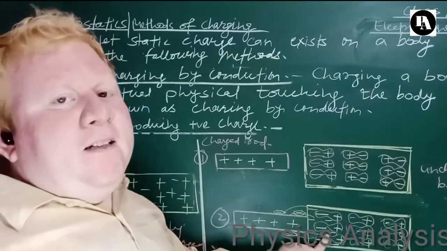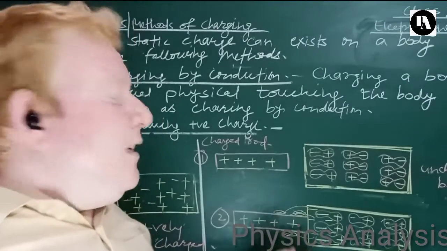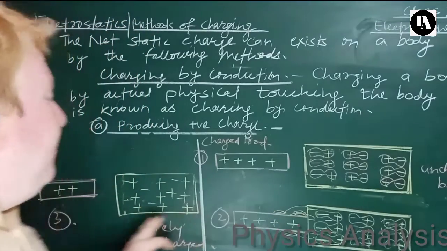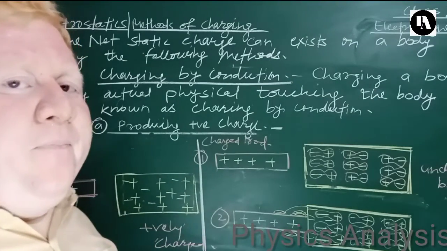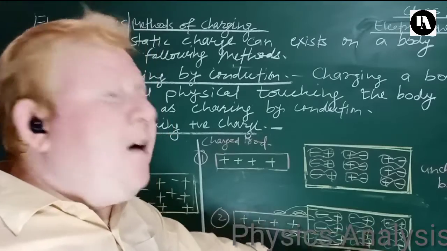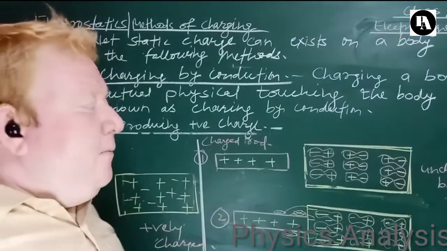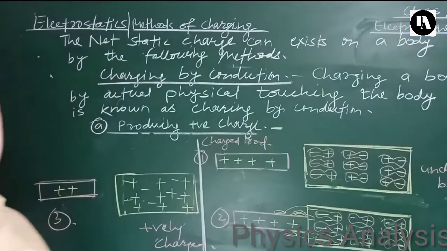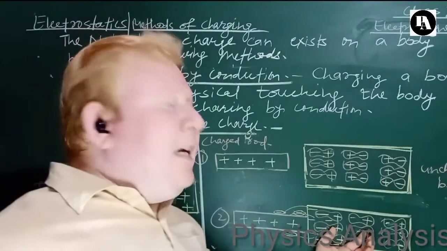Because of this action, the rod becomes less negatively charged, and our original uncharged body becomes more negatively charged, because this object has gained electrons.